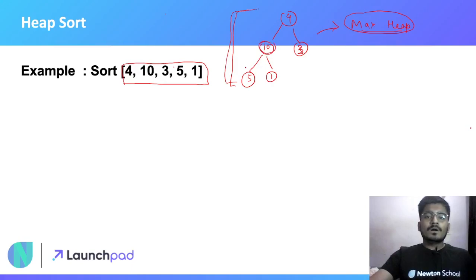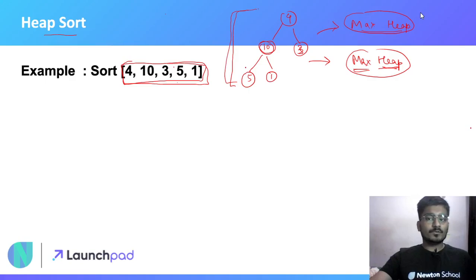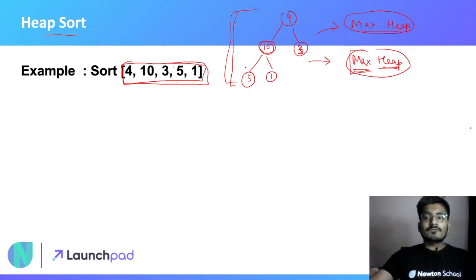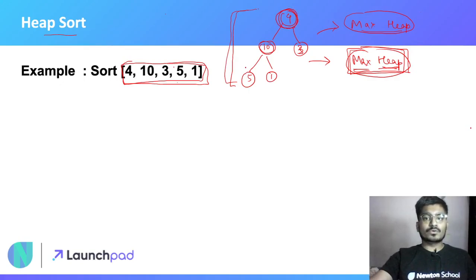Now the first process is we have to convert this heap to a max heap. And I guess after this you get a sense of how we are going to use heap sort in this. So first thing, we will arrange our data in heap form. Then we will make a max heap of this. Now after this we will have the maximum element at the root node after arranging this whole data in heap form.